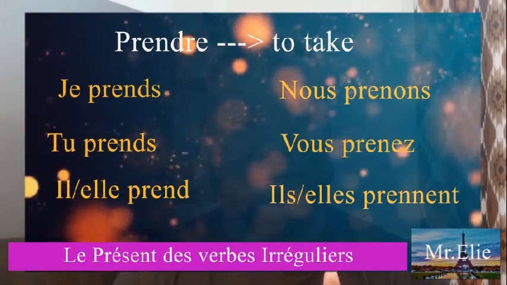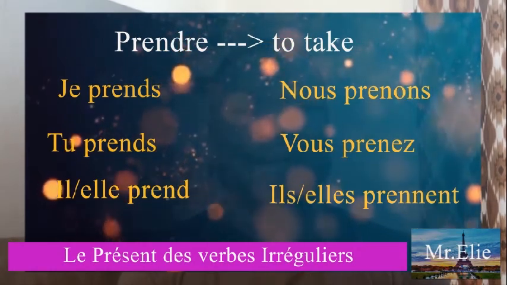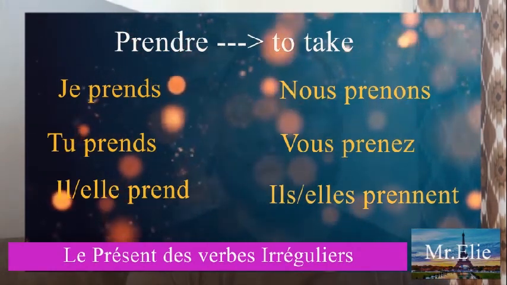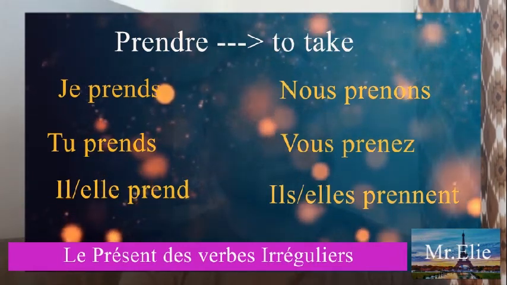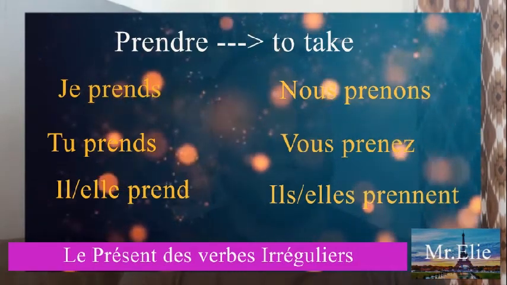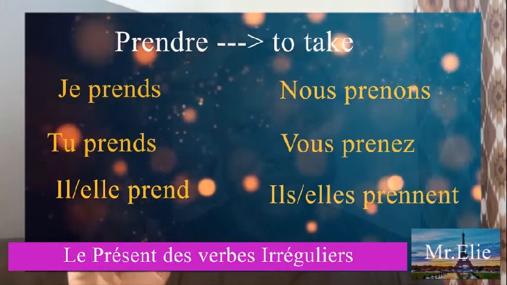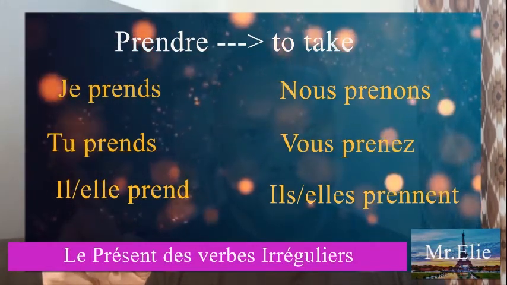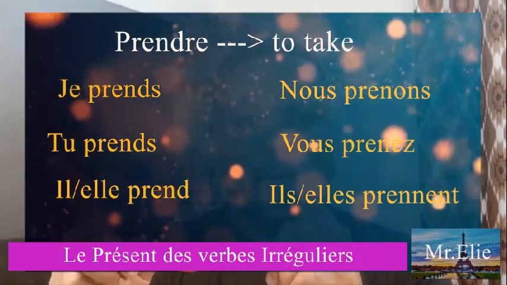Well, so now here I'm going to put prendre and apprendre and comprendre together. So if you know how to conjugate prendre, you know how to conjugate apprendre and comprendre. Well, why do I say that? Take a look at this one. We have here prendre and here apprendre.